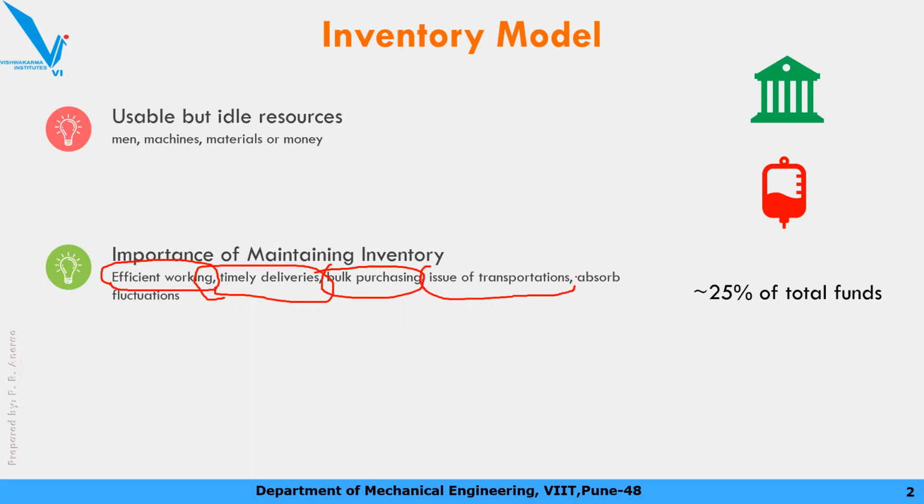Then there are issues of transportation, or extra cost of transportation. Take an example of a transportation problem. In one situation you have to bring 10 pens, and in another situation 100 pens. The transportation cost will be more or less the same for 10 pens as well as 100 pens.